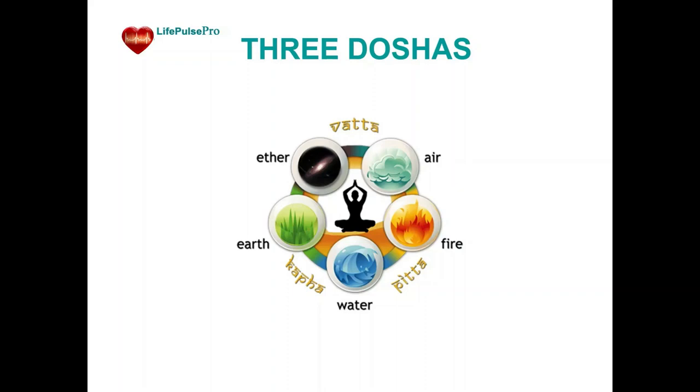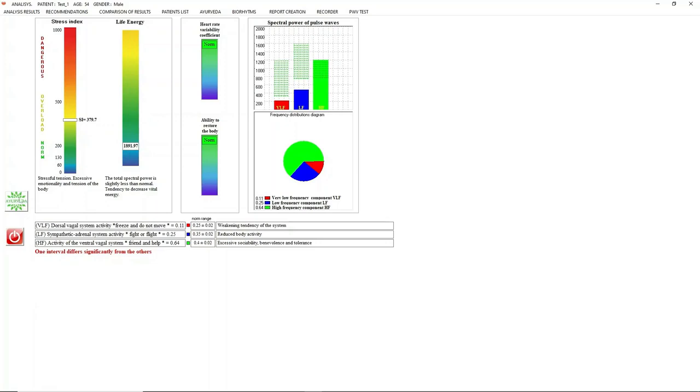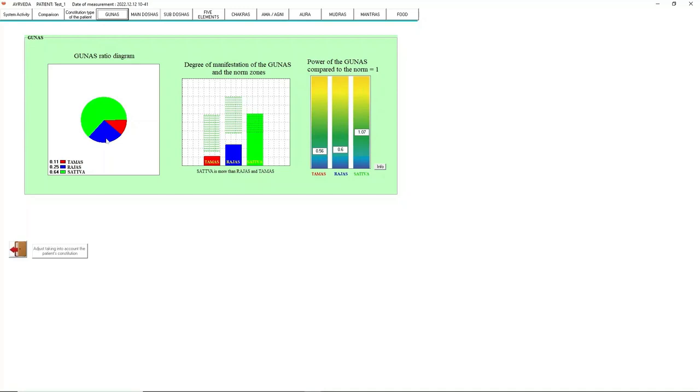Next, consider an example of using the Ayurveda tab. To do this, click the Ayurveda button. This activates the Ayurveda module. Control buttons are located at the top of the screen. Clicking on these buttons allows us to get more detailed information. Gunas tab. This shows the degree of manifestation of gunas and their ratio in the body. In addition, the normalized value of each of the gunas is displayed.